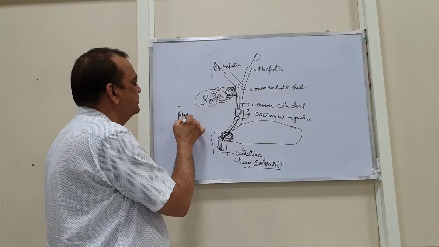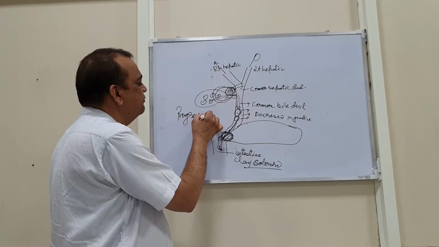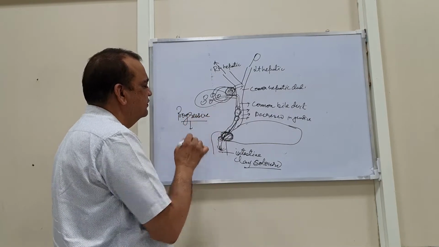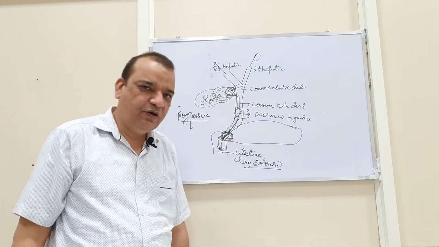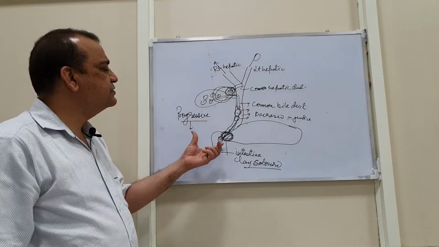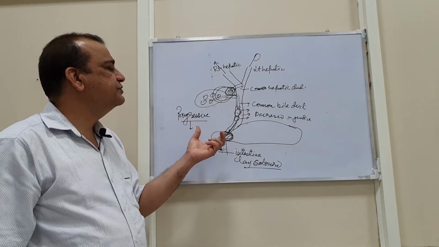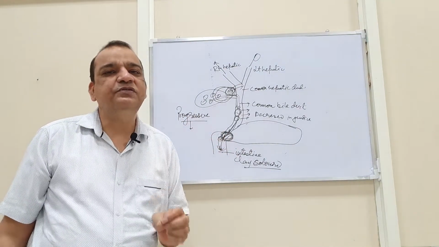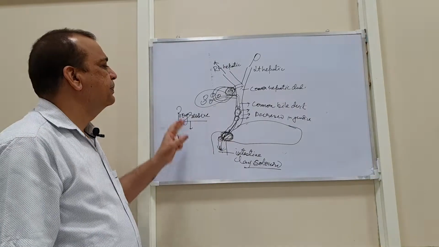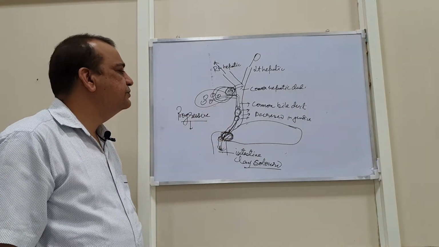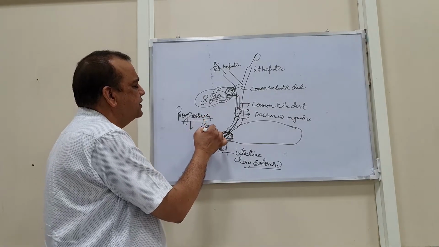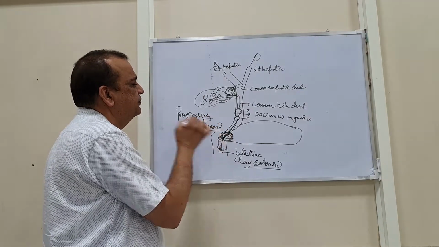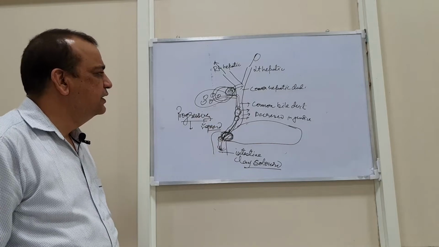Means the jaundice is always progressive. It does not regress, it is always progressive. So there are chances of some malignant afflictions, and the commonest is carcinoma of the head of the pancreas. In case of CBD stones, it is not progressive, but it may regress up to a certain extent. So this is the difference between these.